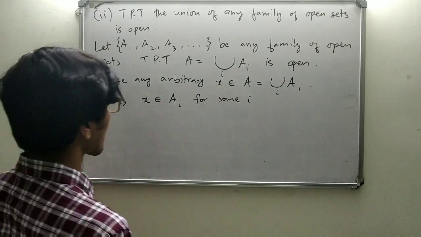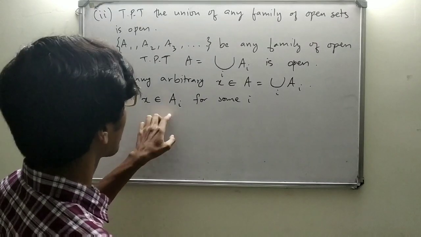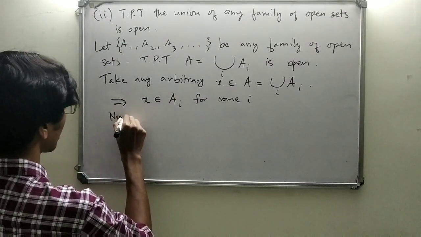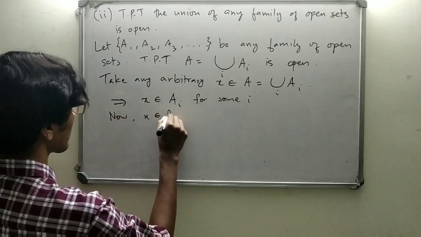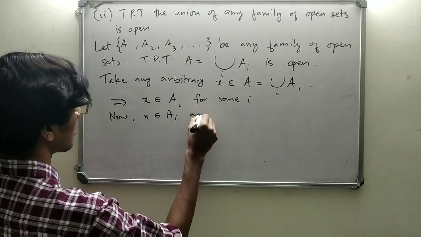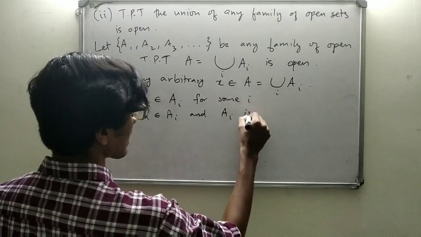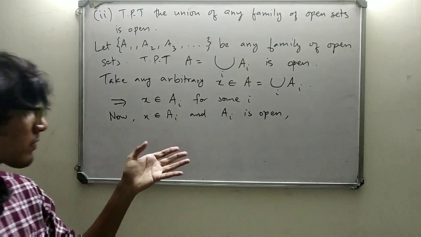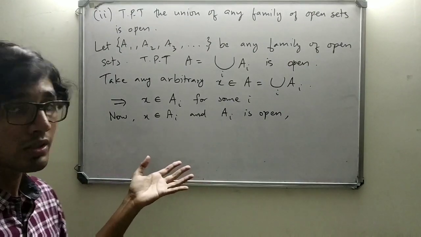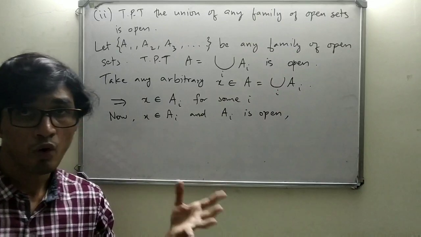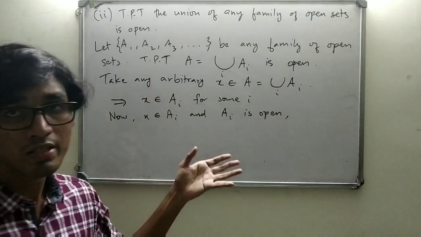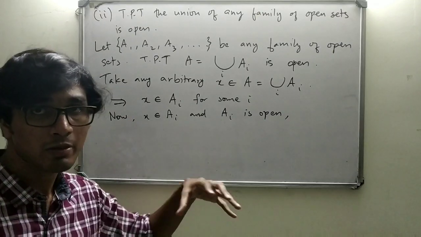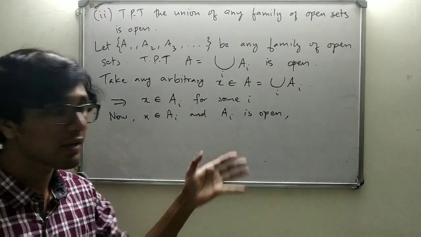But then Ai is open, and since X is an element of Ai, by the condition of an open set, there must be some open ball centered about X which is completely contained in Ai.